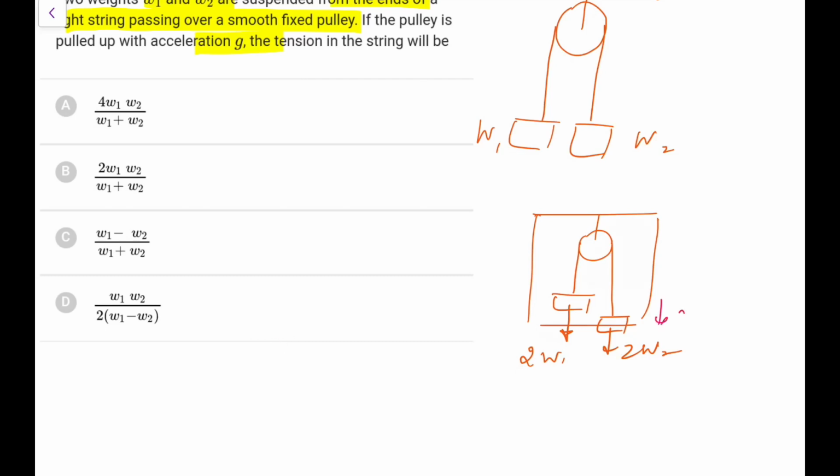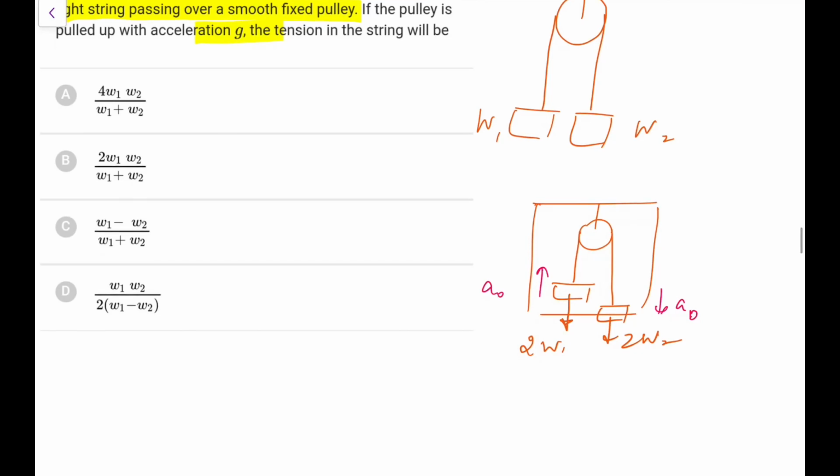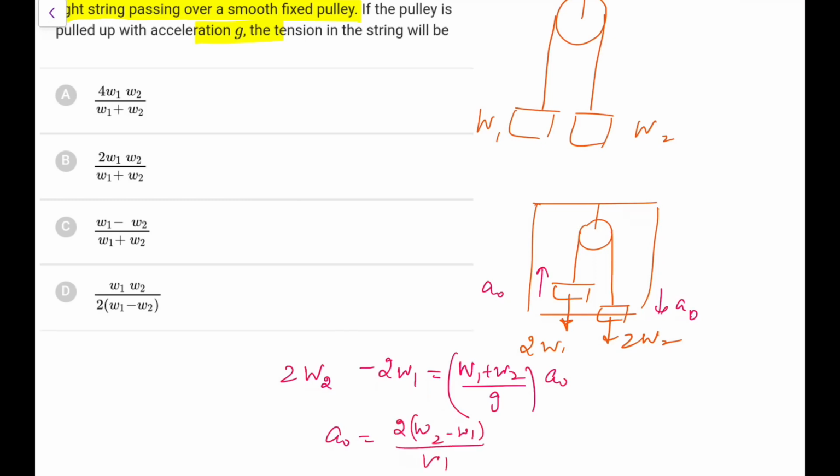So what we can write here, or the better way, if you have any doubt, write it again. Let's say W2 is greater, so it would be the acceleration of the blocks with respect to the pulley, let's say A0 like this. This is in the frame of the pulley. So I will write 2W2 minus 2W1 is equal to (W1 plus W2) by g times A0, because that is the mass times A0. So A0 comes like this, 2 (W2 minus W1) upon (W1 plus W2) into g.